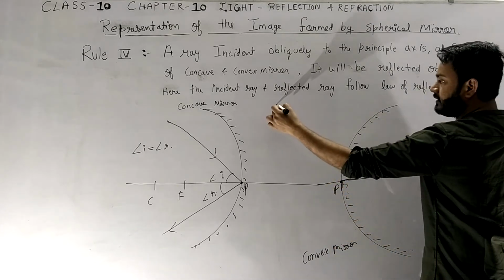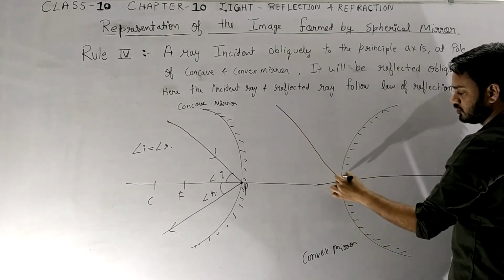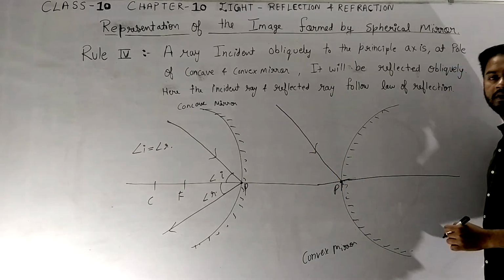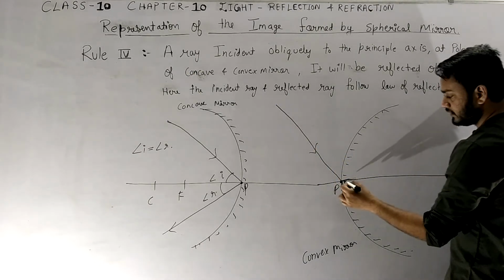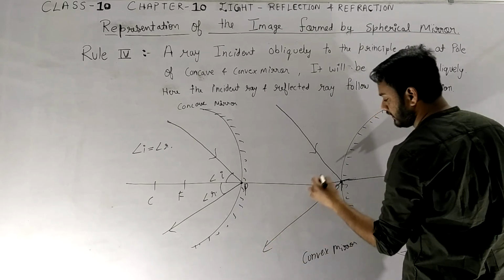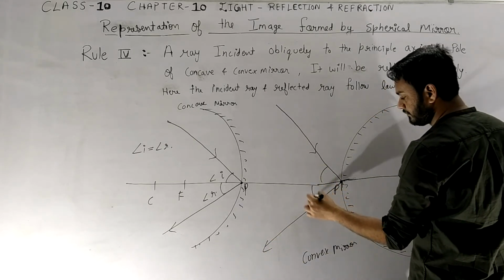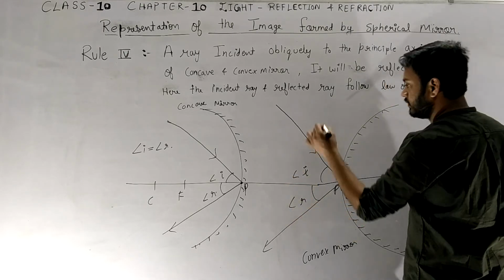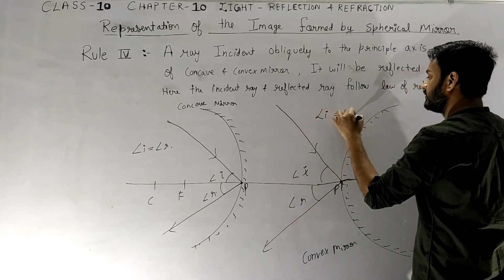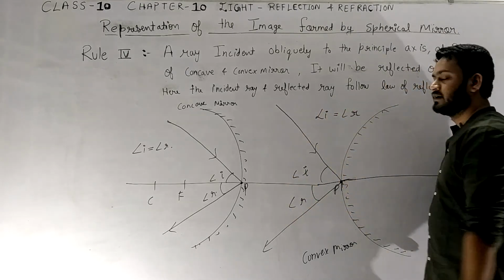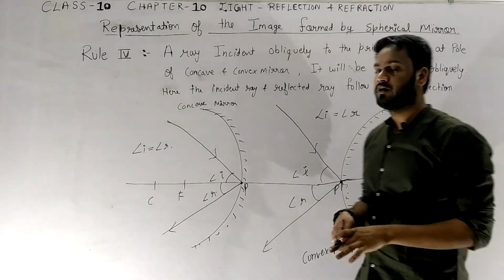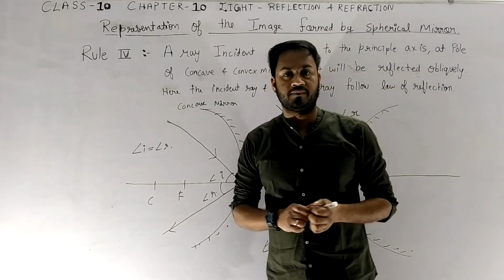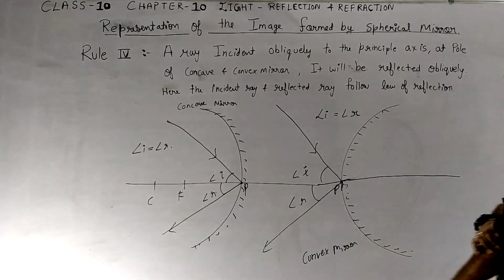In this, if any light falls obliquely on the pole, it will bounce back with the same angle. So here also angle I and angle R are always equal. So it was the rule and representation of the image formed by the spherical mirror.